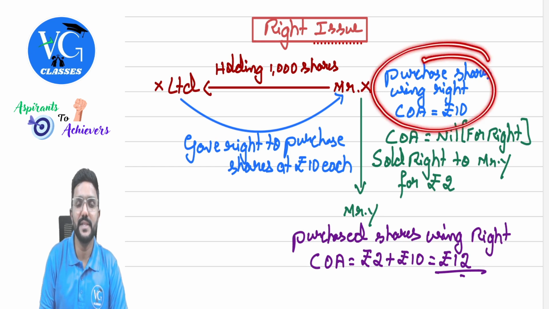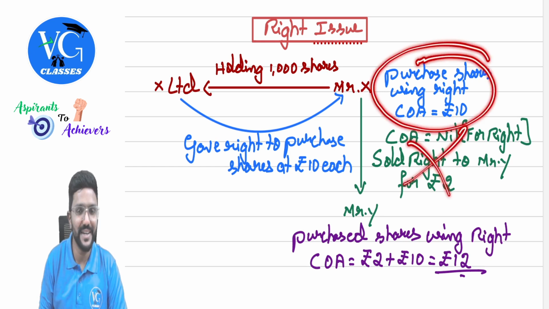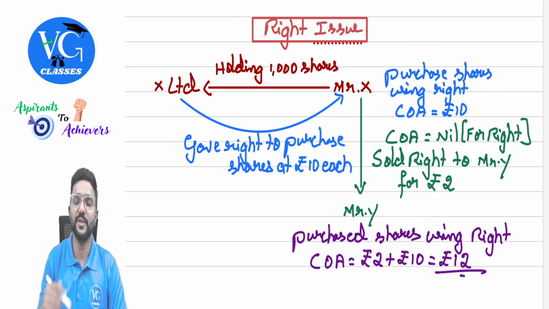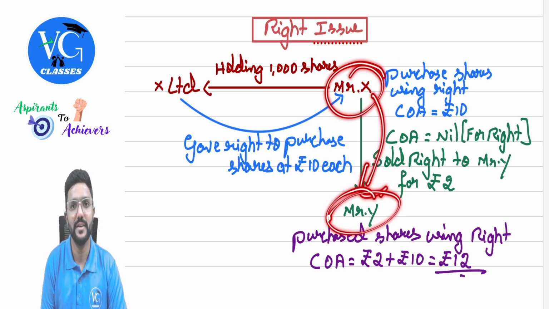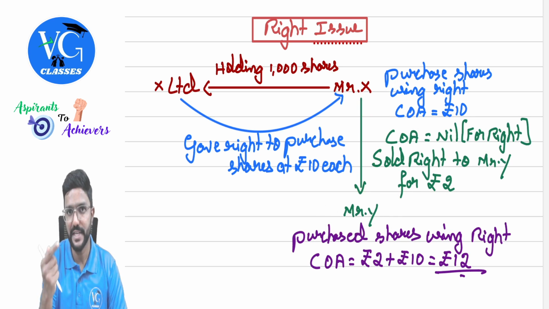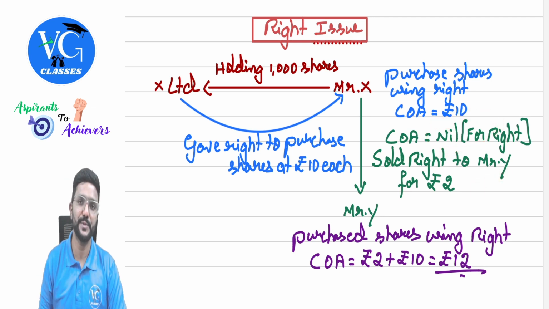If Mr. X himself uses the right, then this cannot come. If he is not using the right, assume he is renouncing the right to Mr. Y. For Mr. X, we need to compute capital gains on the transfer of right, where the cost would be 0, whereas sale value would be 2 rupees.